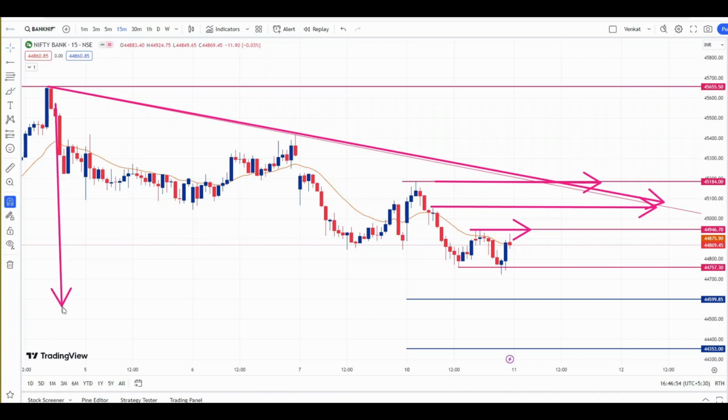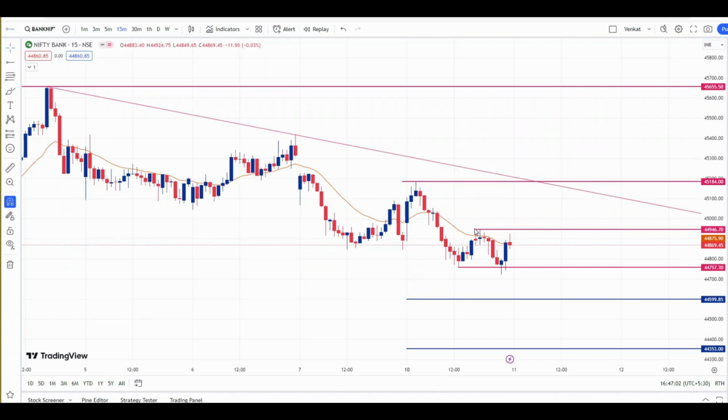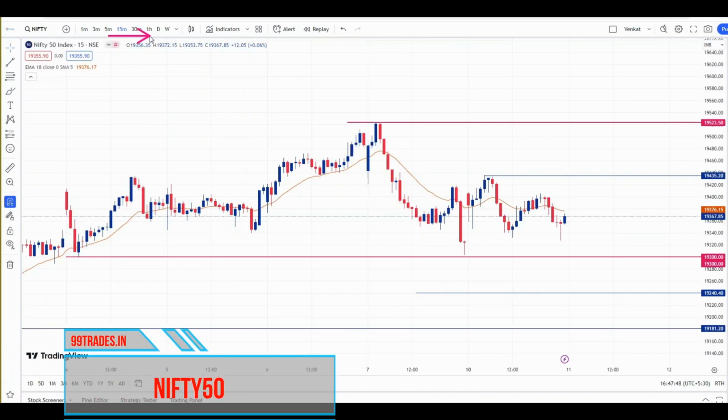Keep in mind that this trend line is holding this BankNifty's downtrend. This is on Thursday session, this is on Friday session, this is today's session. Tomorrow, if BankNifty sustains above this level and tests this level, high chances are we may see a reversal from this trend line, that is from this 45,180. This is the analysis.